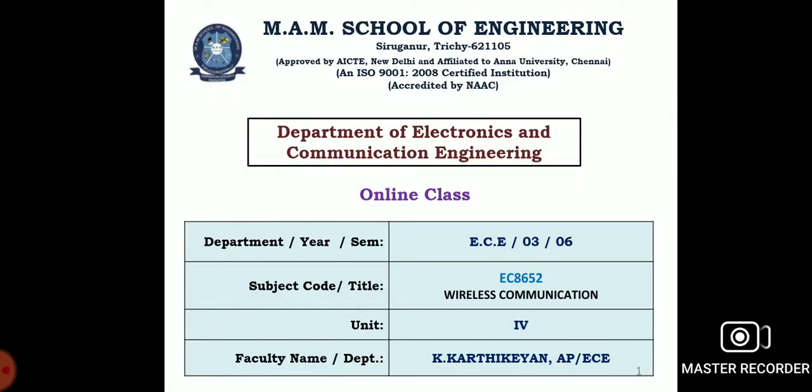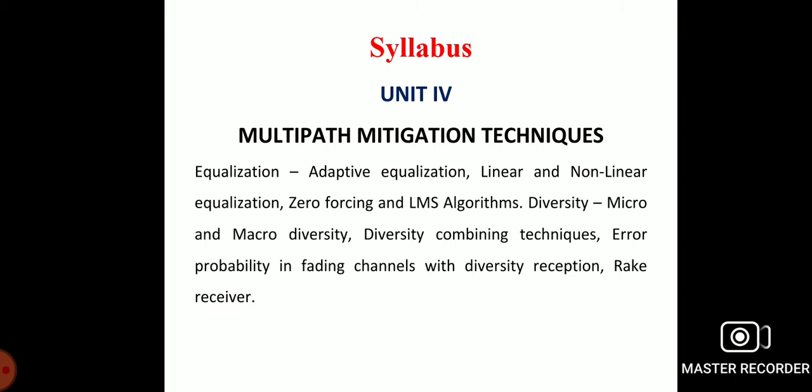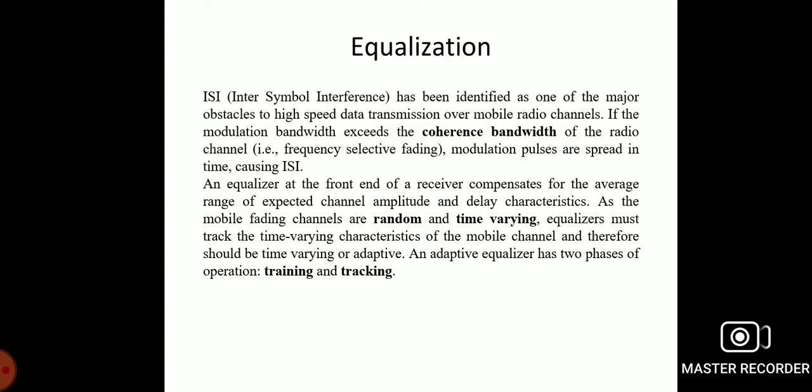In this lecture EC8652 Wireless Communication, today we are going to discuss the topic Unit 4, multipath mitigation techniques. Now we can see this one by one. In the syllabus of Unit 4, first of all the equalization technique and also the diversity technique in both the transmitter and the receiver side.